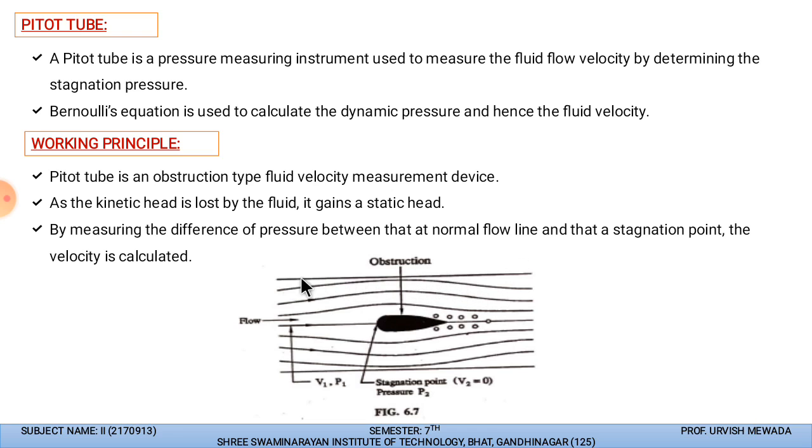This is the point from where the liquid is passing, and this is the placement of the pitot tube. This is the direction of the fluid transferring through the pipe, and V1 and P1 are the velocity and the pressure at the initial portion. Then this is the placement of the pitot tube. At the center is the stagnation point, where we create the stagnation pressure, and the tube provides an obstruction to the fluid.